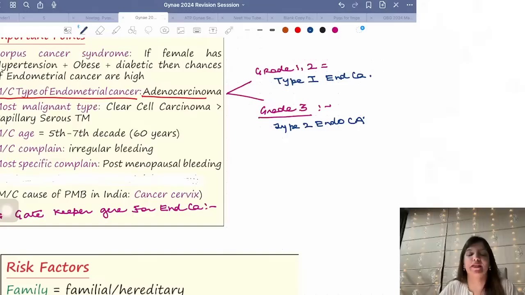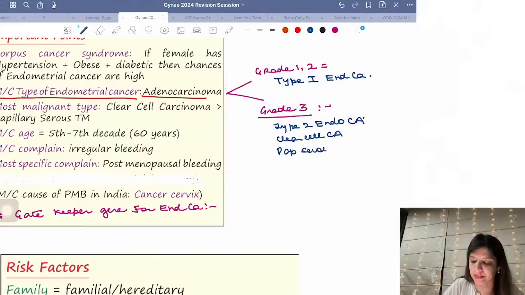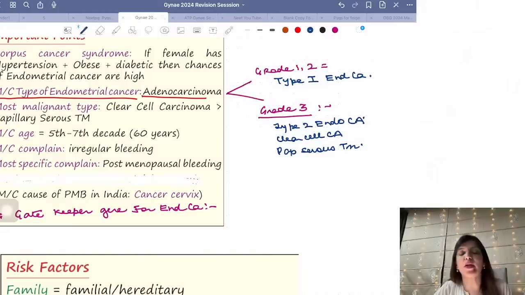Which other types of endometrial cancer? Excellent, Sahil. It's clear cell carcinoma and papillary serous tumor. They come under type 2 endometrial cancers. Type 2 endometrial cancers have bad prognosis. Type 1 have good prognosis.